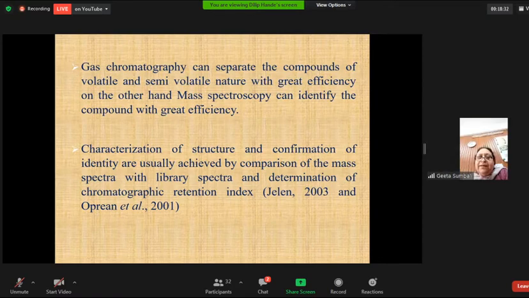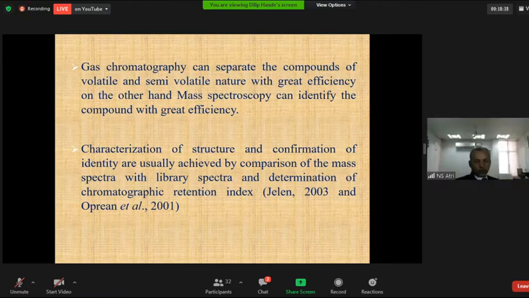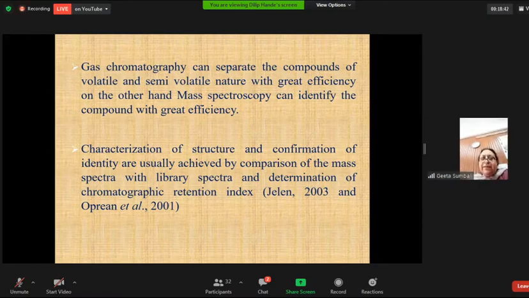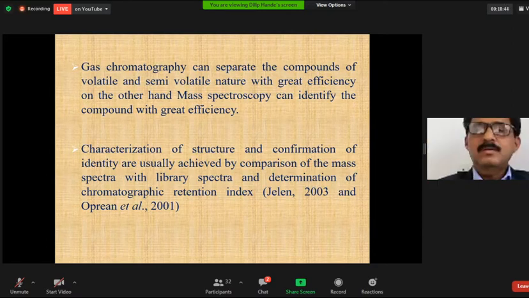Your slides are not visible. Slides are not moving. Just a minute. Is it visible now? No, nothing.